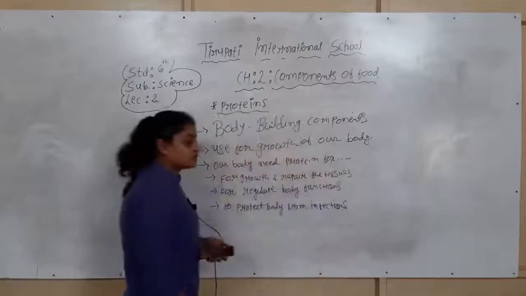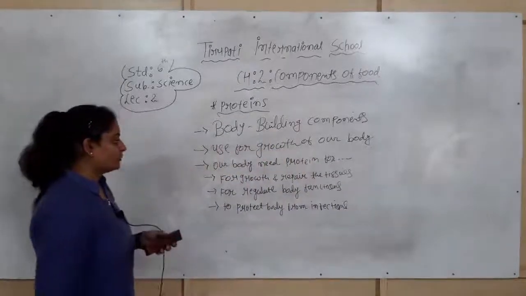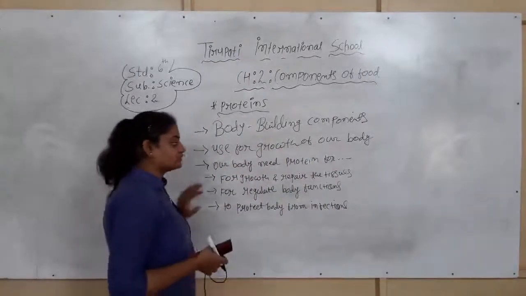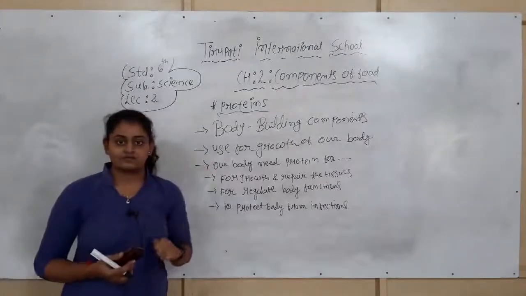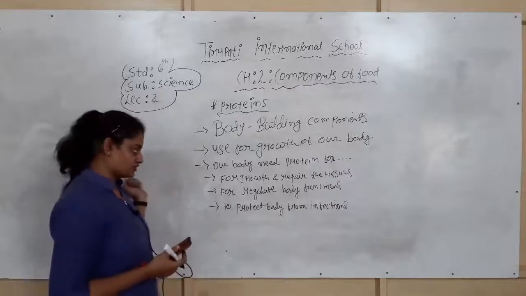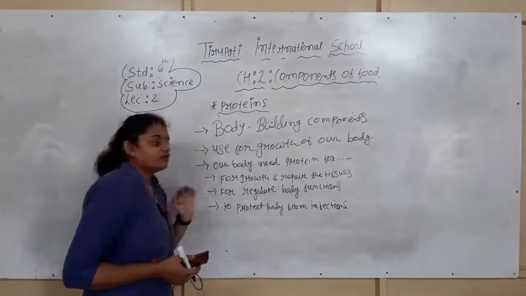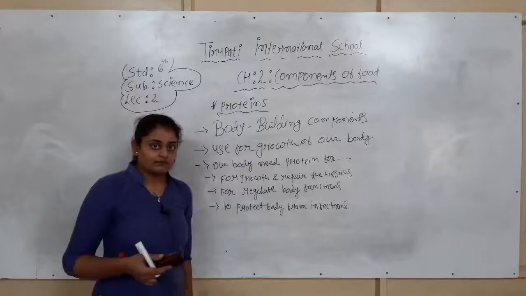As we consume protein in our foods, we obtain it for the following reasons: for growth and repair of the tissues. There are tissues in our body that have been damaged due to certain processes. For regulating body functions, our body does certain functions.